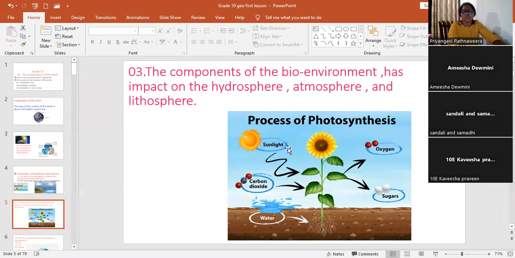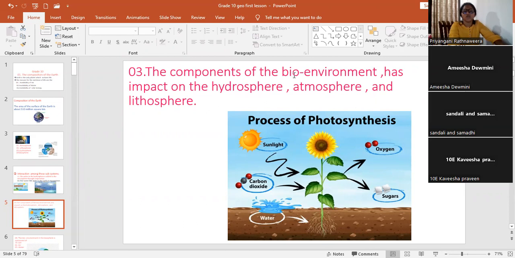Process of photosynthesis: sunlight absorbed by plants, carbon dioxide absorbed by plants, release oxygen, sugar, and water. This process is called photosynthesis.